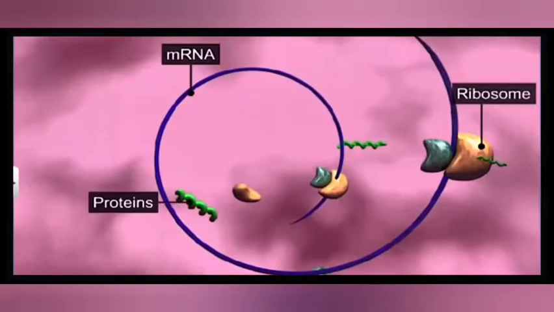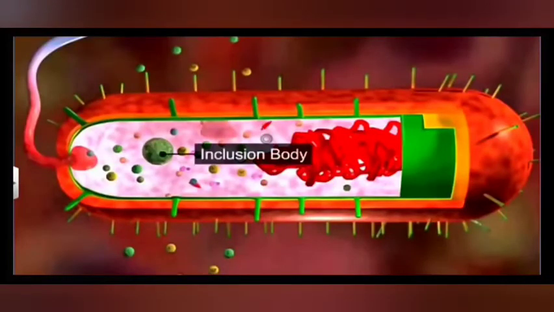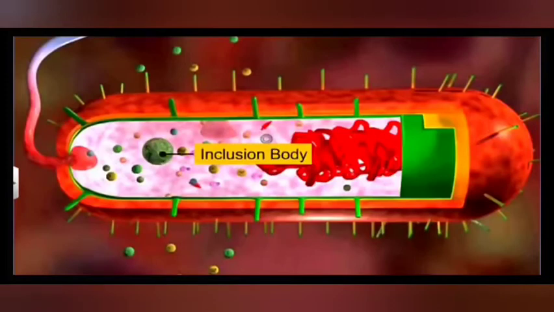Apart from these ribosomes, there are certain other substances which are called inclusion bodies. These inclusion bodies may be different types of protein granules or lipid granules or oil bodies, which give a specific characteristic to a particular prokaryotic cell.